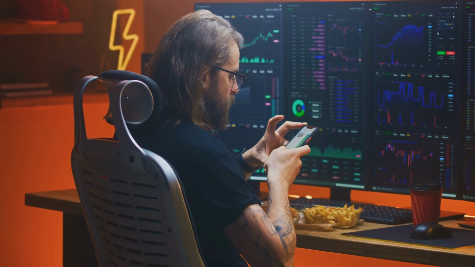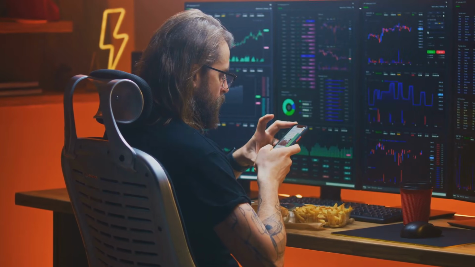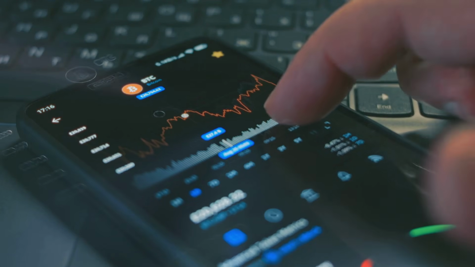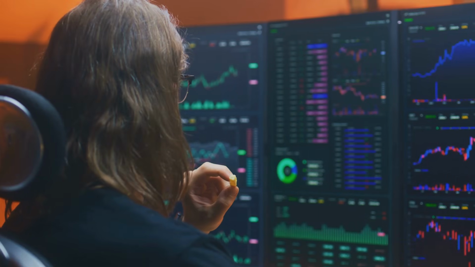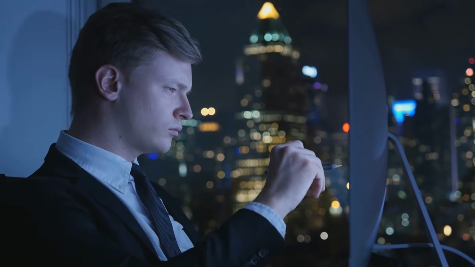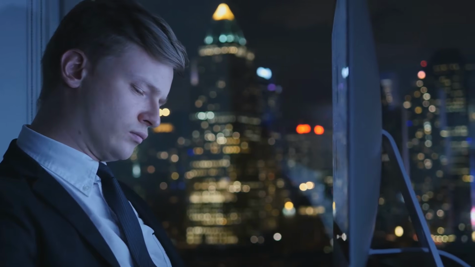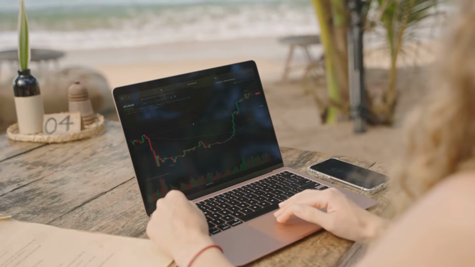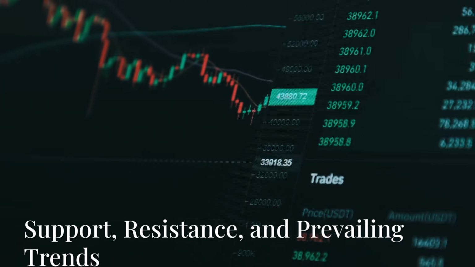Price action reflects the psychology of market participants. Patterns in price action can reveal shifts in sentiment. Observing these dynamics is key. Ultimately, price action forms the basis of most technical analysis. For many successful traders, price action is the most important tool.